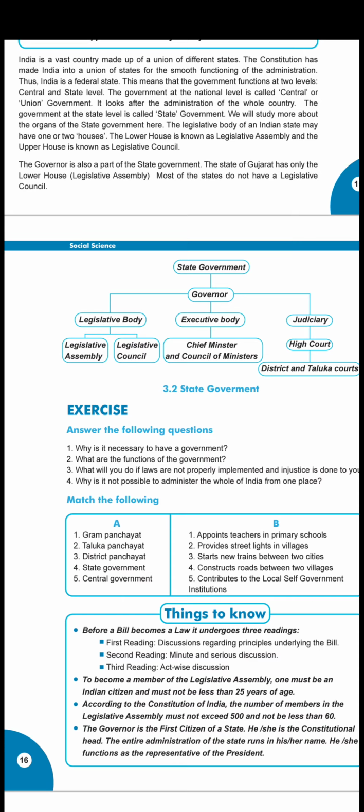Legislative body has two houses, legislative assembly and legislative council. Executive body has the chief minister and council of ministers. Judiciary has the high court, district and taluka courts. In this way our government is divided.